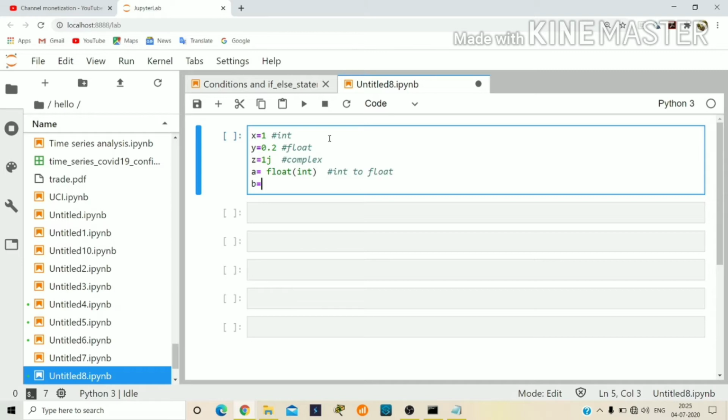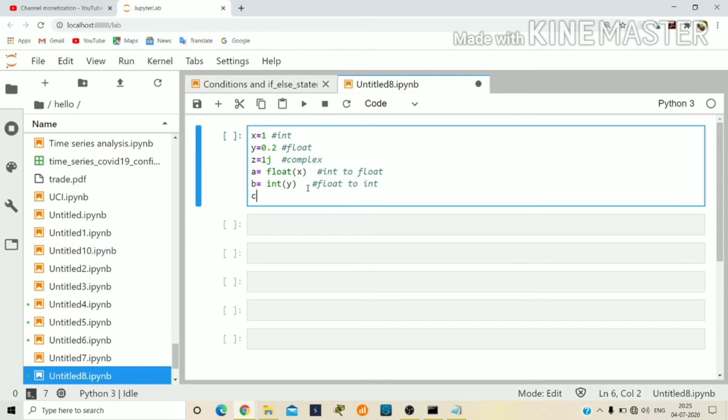Okay, next, float to int. Next, int to complex.